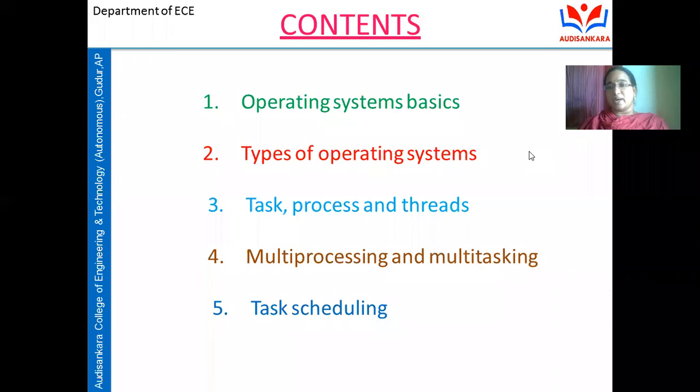Next, types of the operating system. How many types of the operating system are there? The same thing we also discussed in brief in the third unit, while discussing the design approaches of the embedded firmware. The second type of design approach is the embedded operating system based approach. While discussing that topic, we discussed the different types of operating system used in the development of that embedded firmware, like general purpose operating system and real-time operating system, with examples. And in detail, we are going to discuss it here.